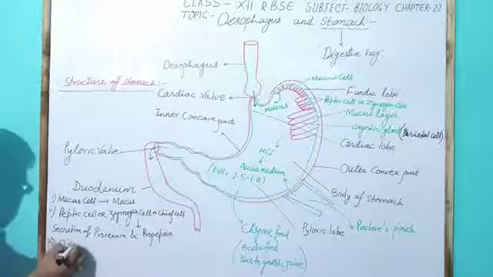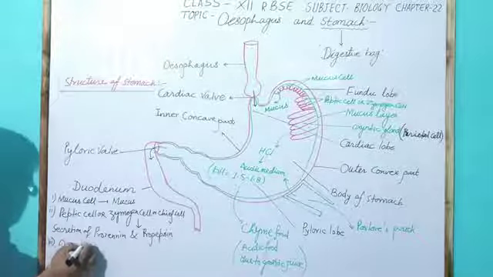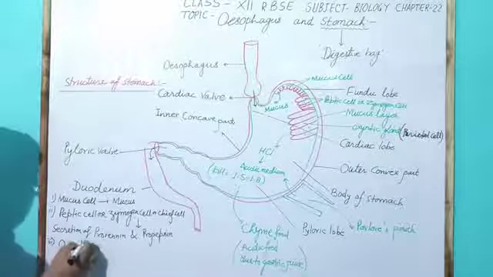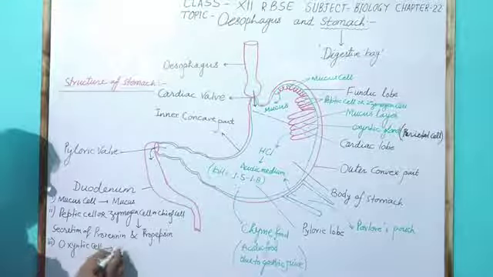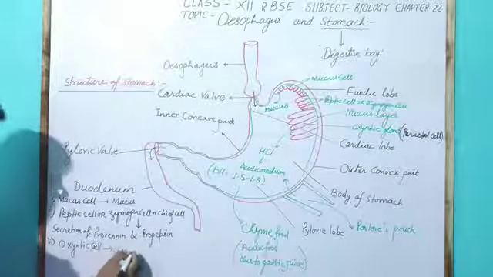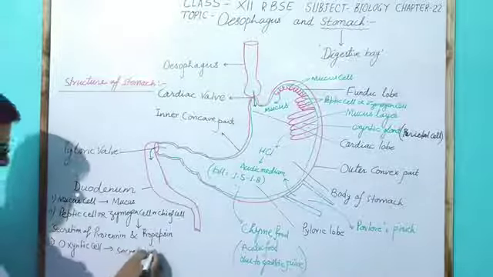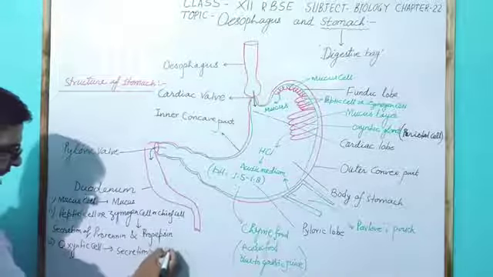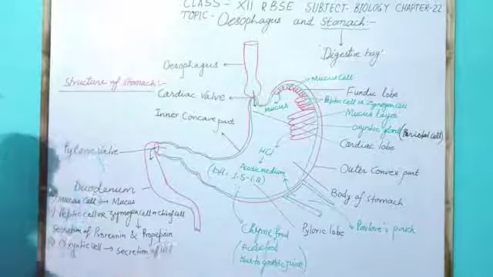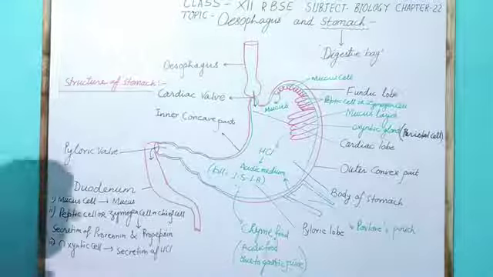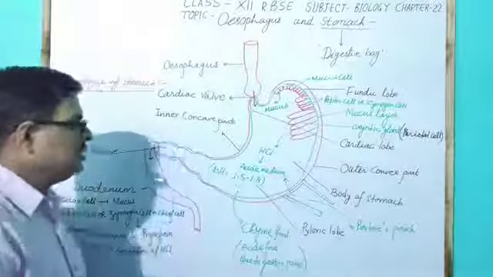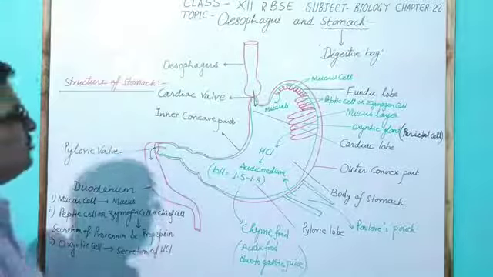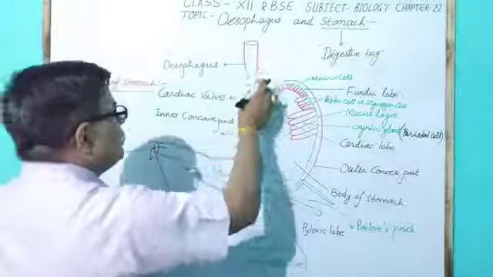By the argentic cell, secretion of HCl, hydrochloric acid, takes place, and this hydrochloric acid makes the acidic medium in the stomach when food reaches from the esophagus.